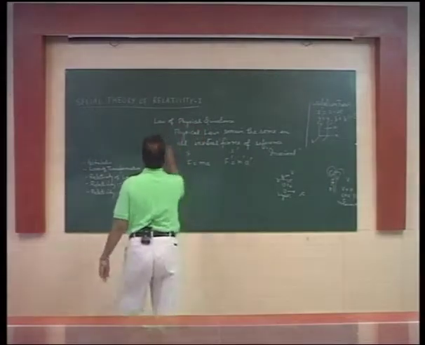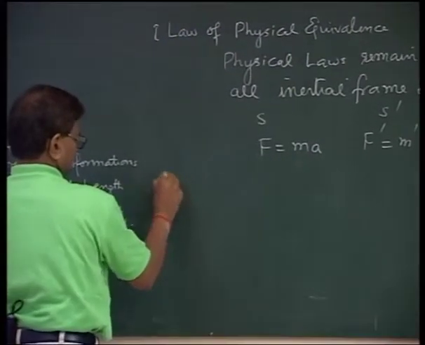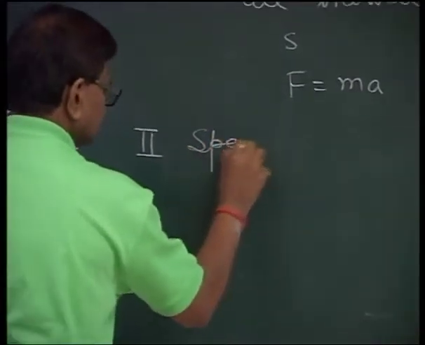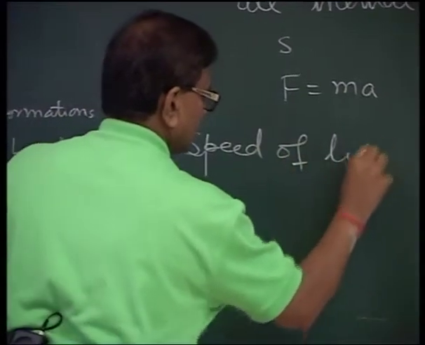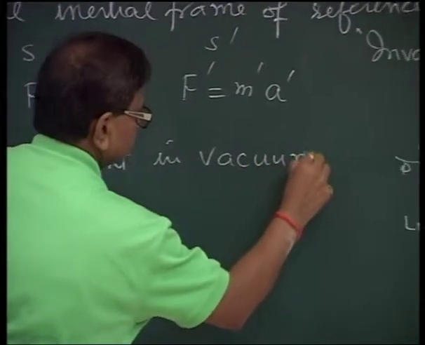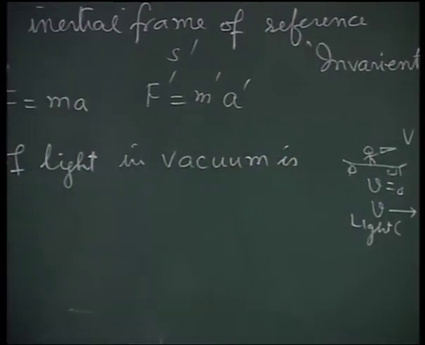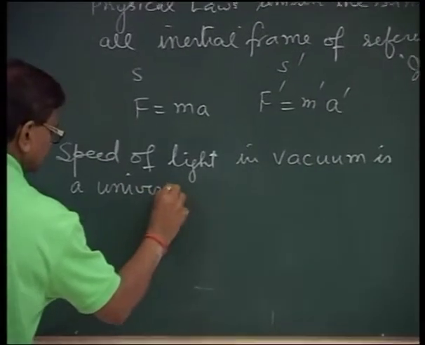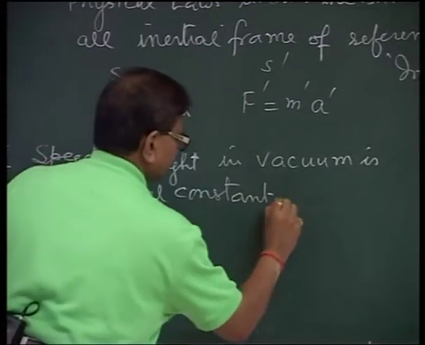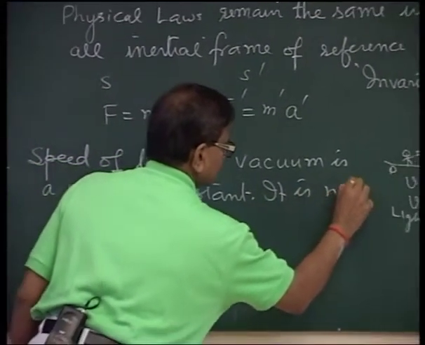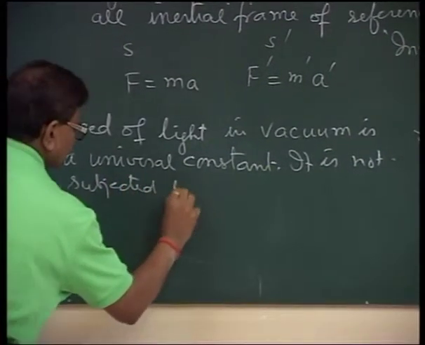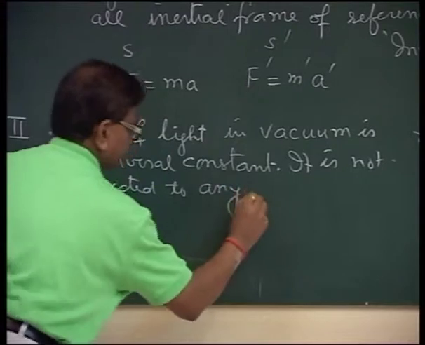The second postulate establishes that the speed of light in vacuum is a universal constant. It is not subjected to any relative motion.